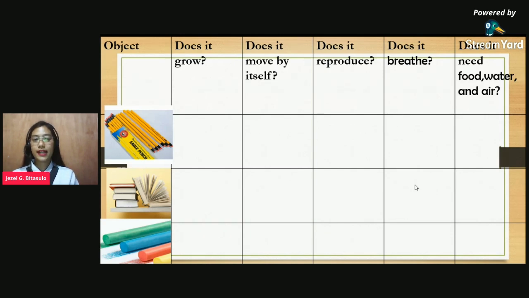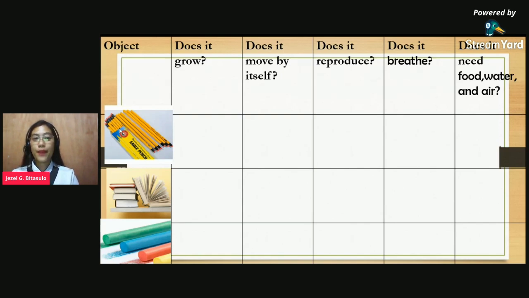So the pencil, the book, and the chalk. Again, it is the same question as the last slide. So let's find out the characteristics of these things.